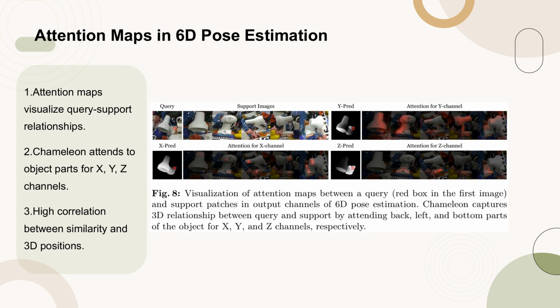Figure 8 illustrates the attention maps generated during the 6D pose estimation process. The visualization focuses on the interaction between a query image patch, highlighted by a red box, and the support patches across different output channels. Chameleon, the model in use, effectively captures the 3D spatial relationship between the query and support by directing attention to the back, left, and bottom parts of the object for the X, Y, and Z channels, respectively. This approach demonstrates a high correlation between the similarity scores of the query and support images and their corresponding 3D positions, which is crucial for accurate 6D pose estimation.